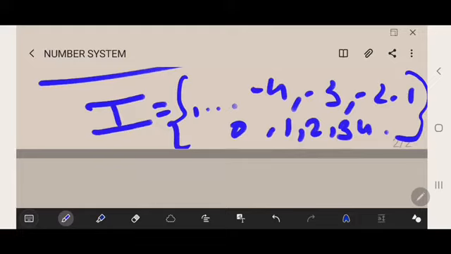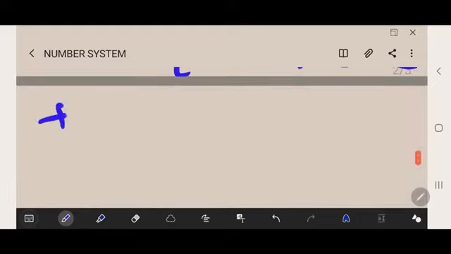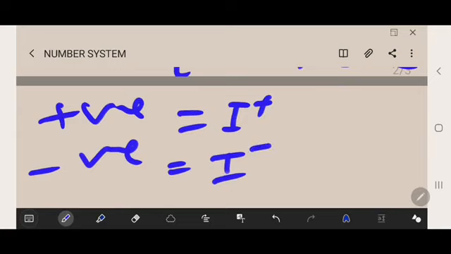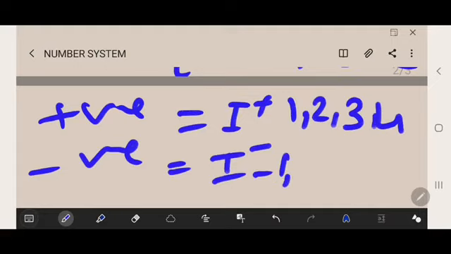There are different types of integers. There are two types of integer, positive integer and negative integer. Positive integer is denoted by I plus and negative integer is denoted by I minus. The positive integers are 1, 2, 3, 4. And the negative integers are -1, -2, -3 and -4.